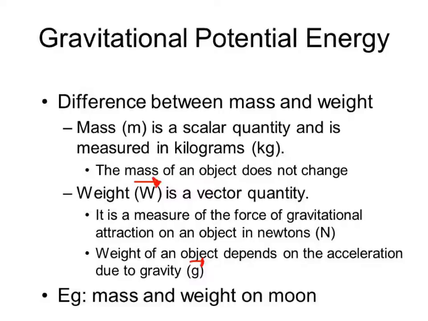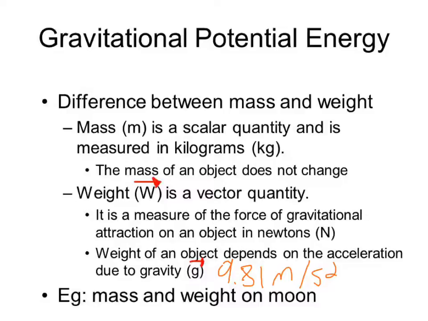Well, mass, which is represented by the small letter m, is a scalar quantity and is measured in kilograms. The mass of an object does not change. Objects always have the same mass. Weight, however, is a vector quantity, and it is the measure of force of gravitational attraction of an object in newtons. Now, the weight of an object depends on the acceleration due to gravity, and gravity has a constant, which is 9.81 meters per second squared.